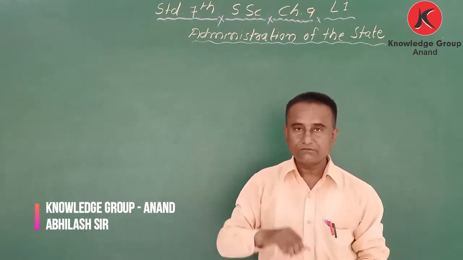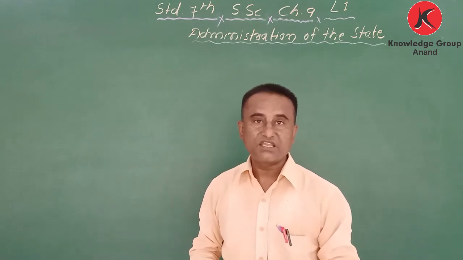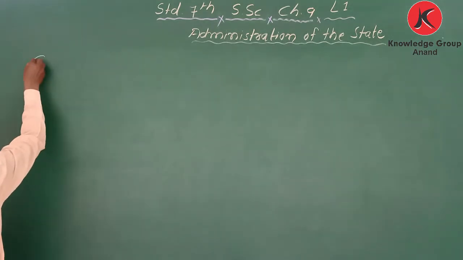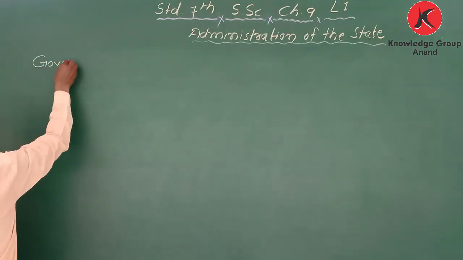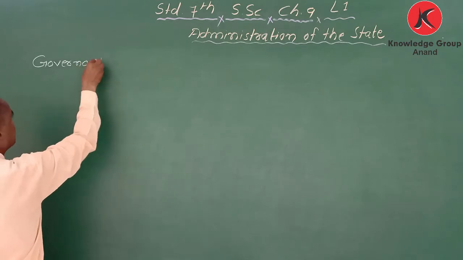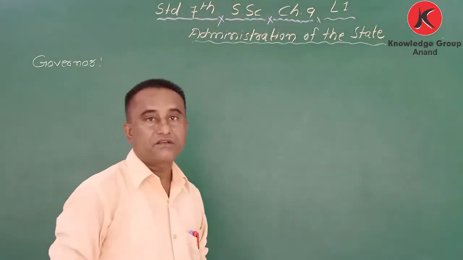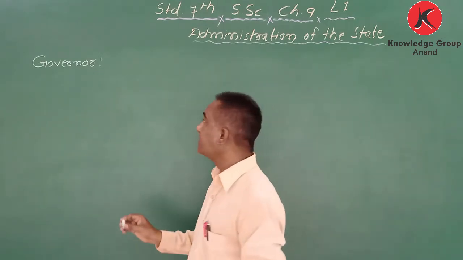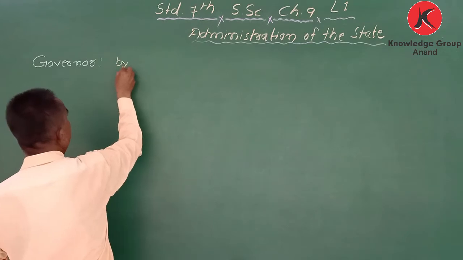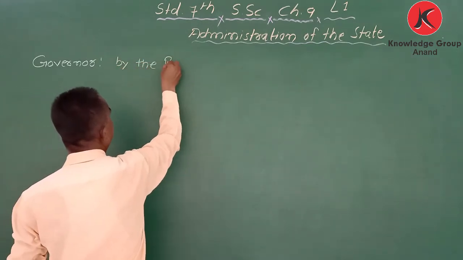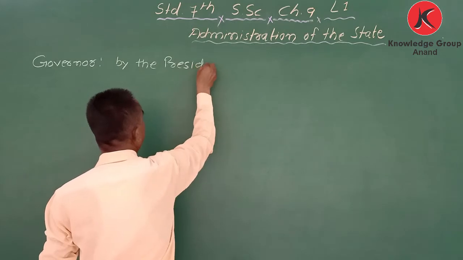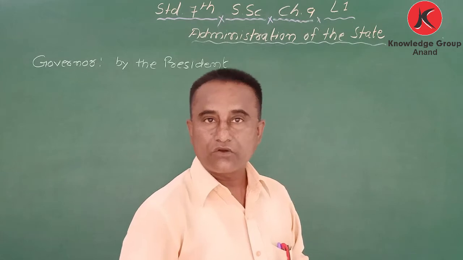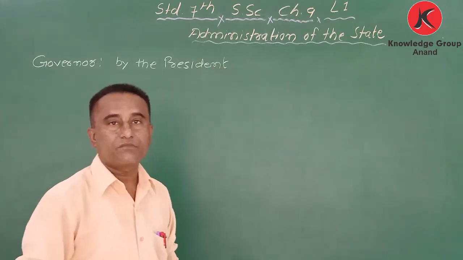Okay, my dear student, in chapter number 3, we learned about the governor. The governor is appointed by the president with the discussion with the prime minister. Got it? That we have learned in chapter number 3.